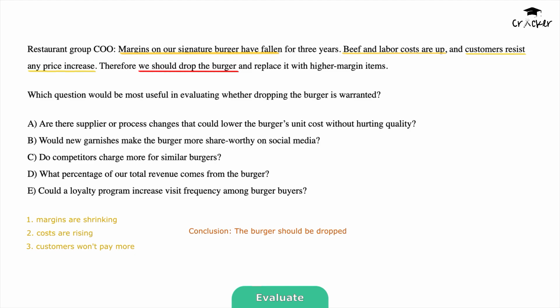So the core assumption is that there's no way to restore margins except raising price. If that's not true, then the recommendation might not hold, right? Let's check the answer choices.